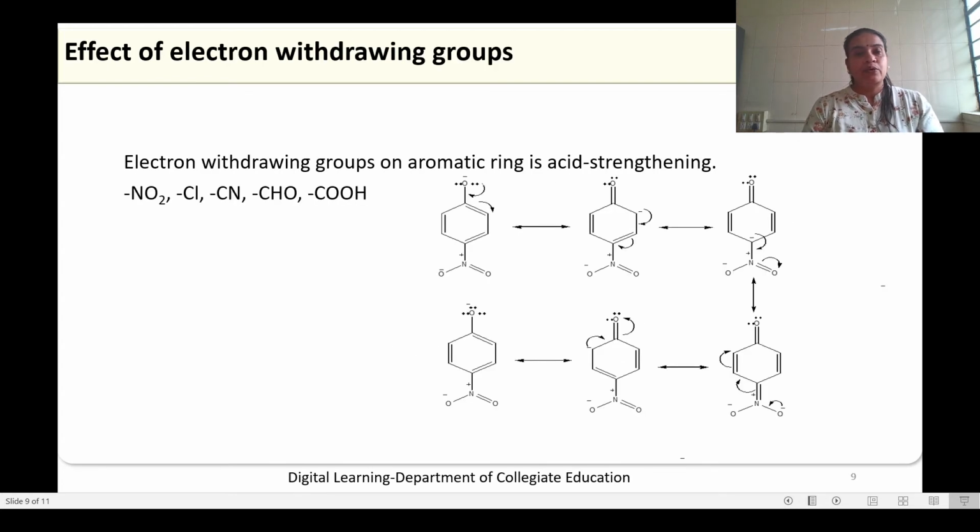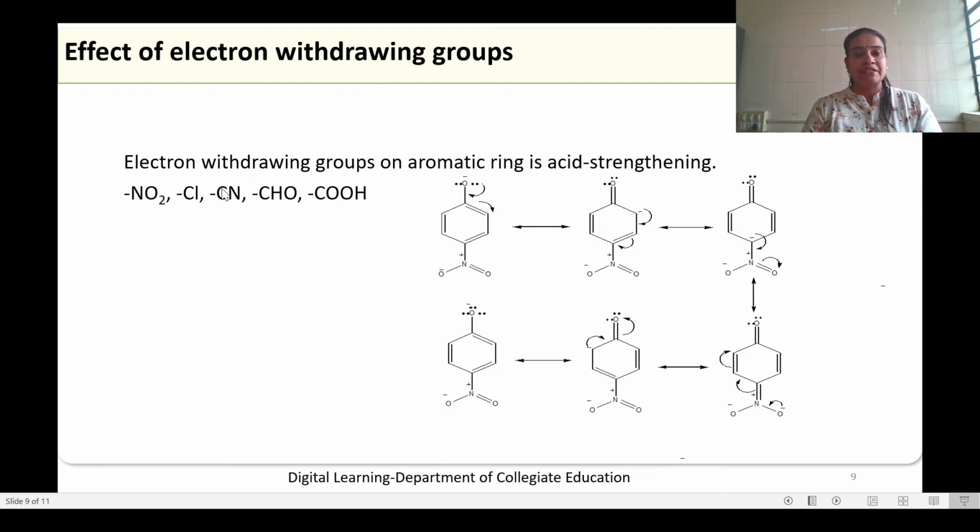Let us discuss the effect of electron withdrawing as well as electron donating groups on acidity of phenol. There are a few examples of electron withdrawing groups like NO2 nitro group, chloro group, cyano group, aldehyde group, carboxy group. All these are electron withdrawing groups.